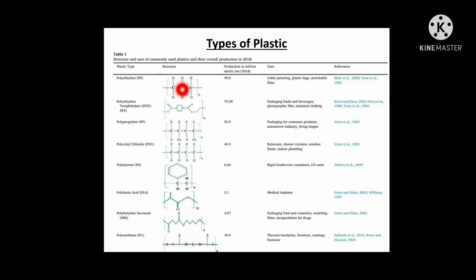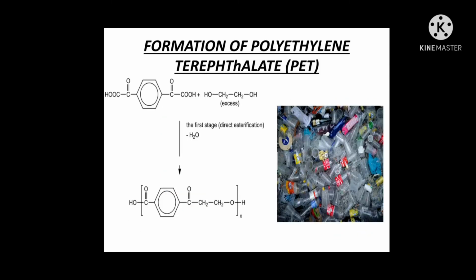Now, what is a thermoplastic? Thermoplastics are plastic polymers which melt under heat after curing. Our next type of plastic is polyethylene terephthalate. This plastic also belongs to the class of thermoplastics. When ethylene glycol and terephthalic acid are polymerized through the formation of an ester bond, it forms polyethylene terephthalate or PET. After this reaction, H2O is released. This type of plastic is mainly used to manufacture beverage bottles, etc.